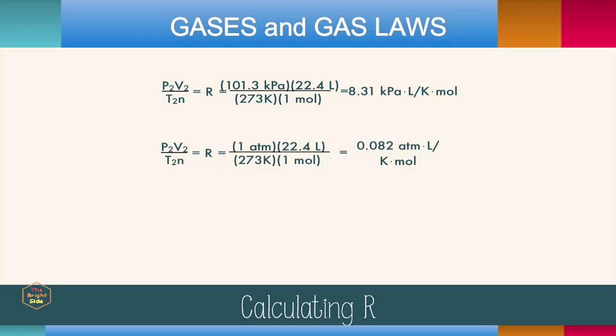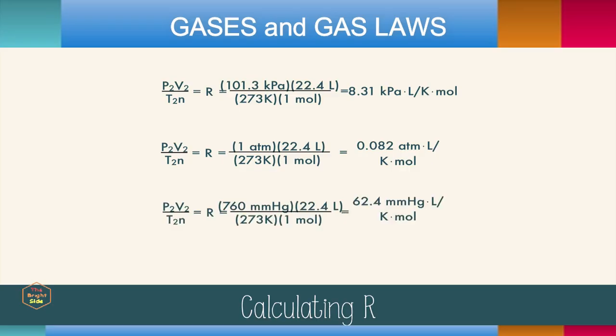So if you use atmosphere, R is equal to 0.082 atmosphere liters per Kelvin mole, and if you use millimeters of mercury, then R is equal to 62.4 millimeters of mercury liters per Kelvin mole. Again, say that one fast. Anyway, the point is, make sure that you check the R value that you're using for your problem so that it matches up with your pressure.